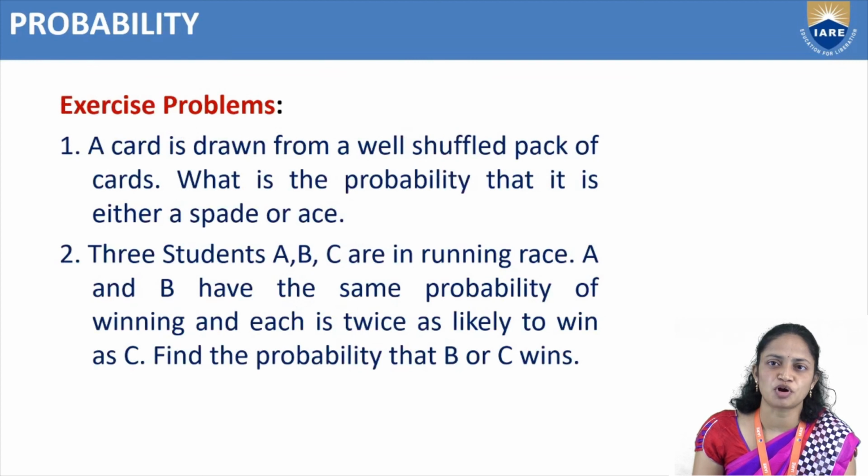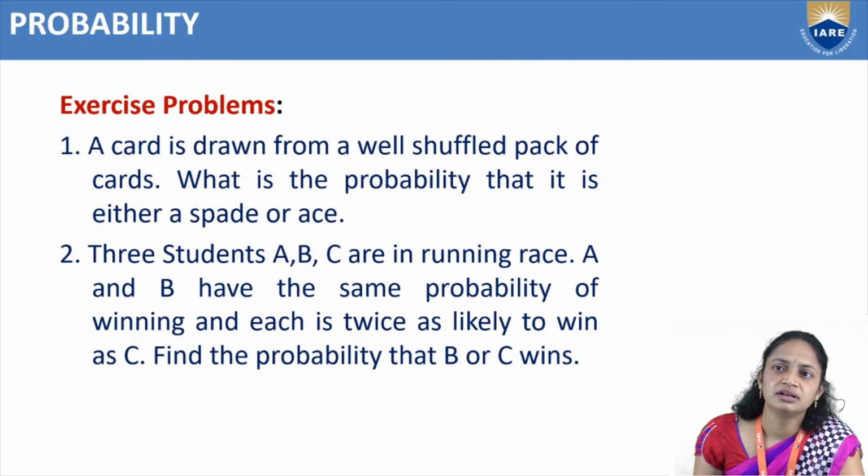So here we have exercise problems. The first problem is, a card is drawn from a well shuffled pack of cards. What is the probability that it is either a spade or an ace? The next problem is, 3 students A, B, C are in a running race. A and B have the same probability of winning and each is twice as likely to win as C. Find the probability that B or C wins. So all of you try these two problems.